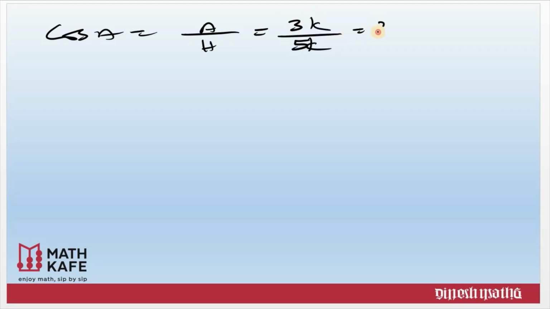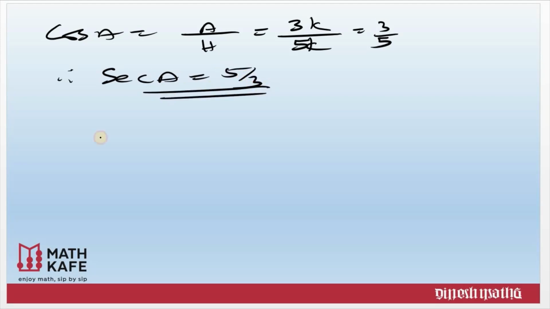Let us consider the next ratio, cos A. Cos A is adjacent side by hypotenuse. For adjacent side we have 3k and hypotenuse is 5k. So this is equal to 3 by 5. Therefore its reciprocal, sec A, is 5 by 3. Now tan is already given. So therefore cot A equal to the reciprocal of 4 by 3, that is equal to 3 by 4. This is the first type of question, the easiest one and simple.